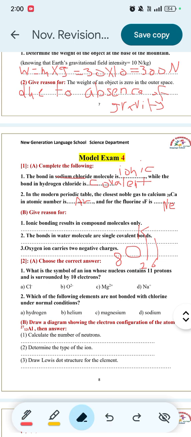Here it will gain two electrons and it will be 8. So the number of electrons, or negative charges, is greater than the number of protons by 2.